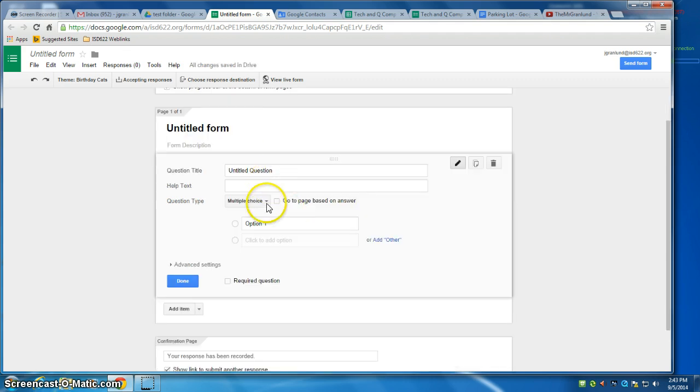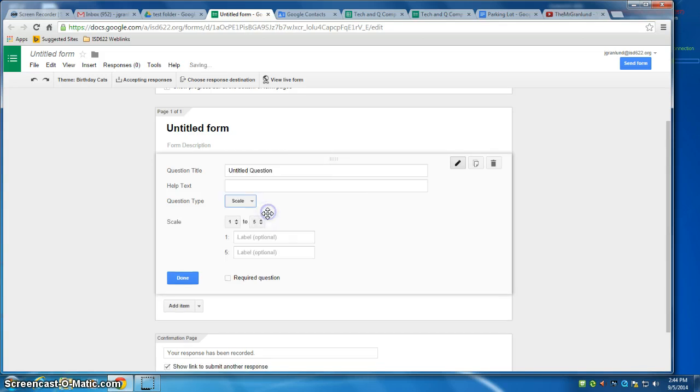Then I have different kinds of questions, and these are the choices. They can give me a text response, a paragraph response, or multiple choice, so they can only choose one of the boxes. Check boxes, so they can choose multiple items. Choose from a list, so you'll have a list of things and they can choose one of them. You can have a scale, so on a 1 to 5 scale, how much do you like this training? Grid, this is kind of a neat option.